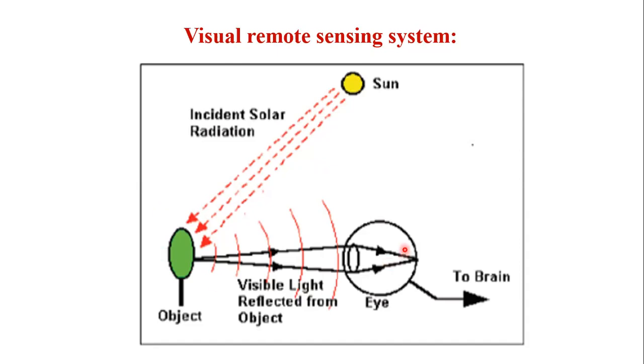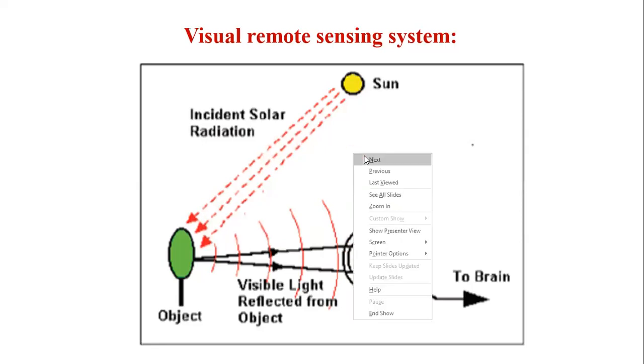We use three primary colors, students. What are those? Red, green, blue. Please remember, the three primary colors are red, green, blue. By mixing these three primary colors only, we get many colors like violet, gray, etc. All these colors we get because of the combination of the three primary colors of red, green, blue. So mostly in remote sensing, we will use these three primary colors, mostly in modern computers. I will give proper notes for this.